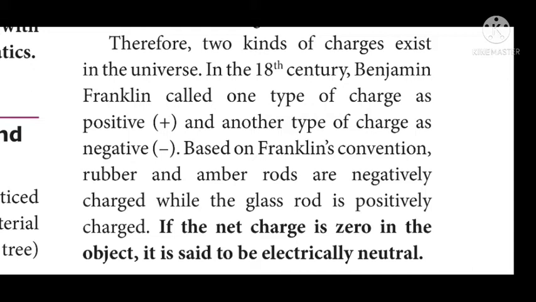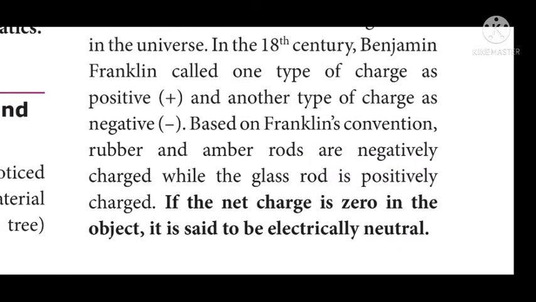So rubber we always use for negatives. If we make any negative, we use rubber. Rubber is a negative charge and glass rod is positively charged. If the net charge is 0, the object is said to be electrically neutral. Here the charges are only transferred from one object to another.